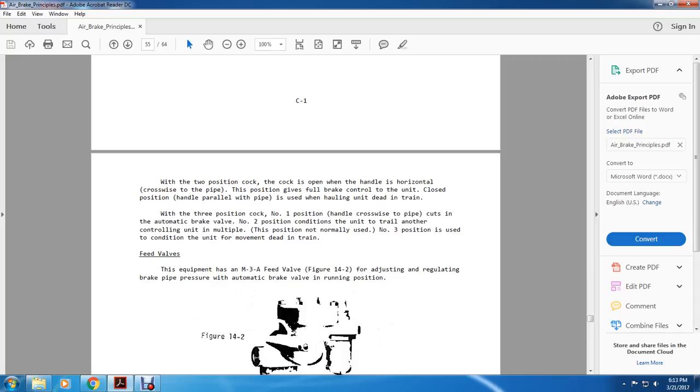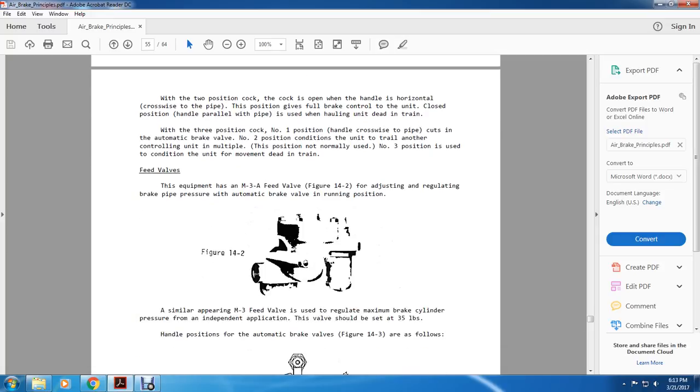The 3-position cock: with the number 1 position, the handle is crosswise to the pipe, with the automatic brake valve. Number 2 position is used when the unit is trailing the controlling unit, in multiple operation. Not normally used. Number 3 position is used with the continuation of the unit movement in a dead train. Alright, the feed valve.